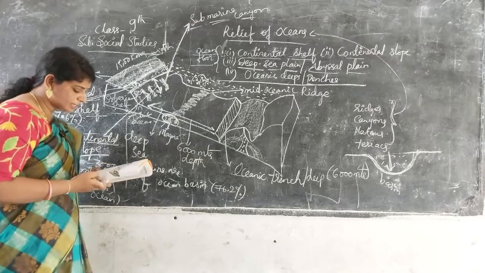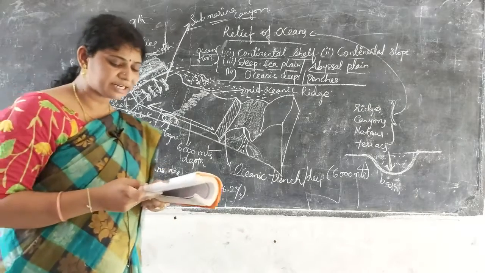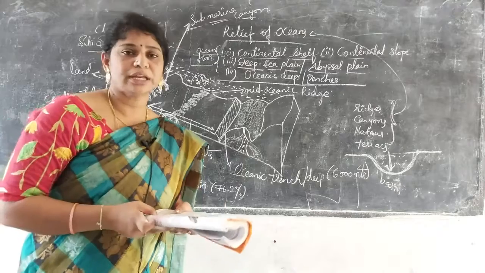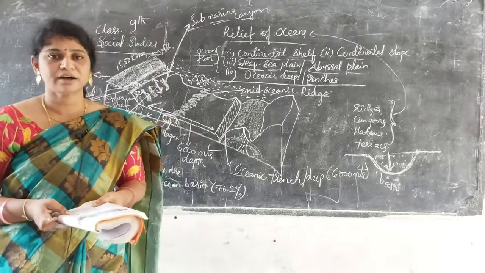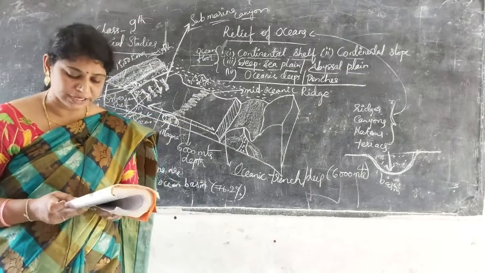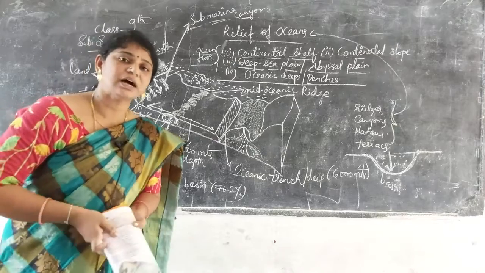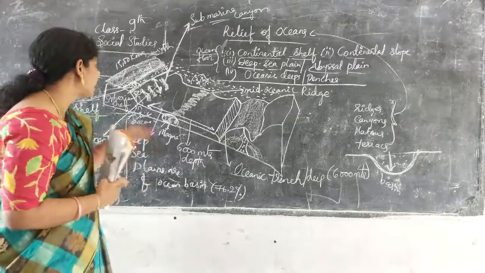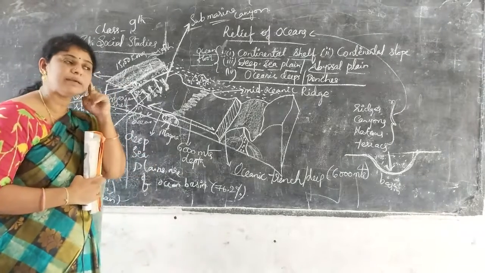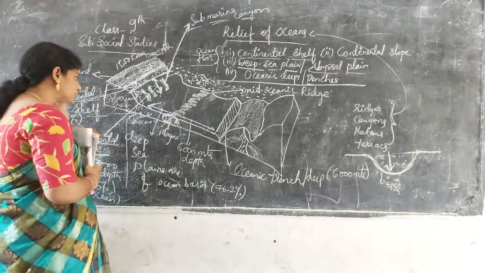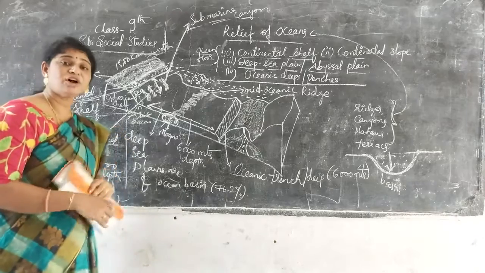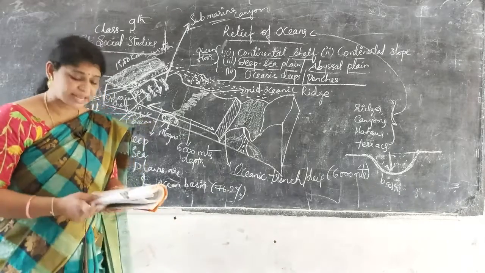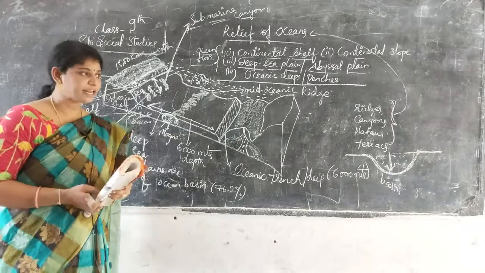These continental slopes are the boundaries that indicate the continent. Many continents are separated by the sea itself. How are these formed? How are these continental slopes formed? Mainly by the erosion of glaciers and rivers, the glaciers and the rivers.